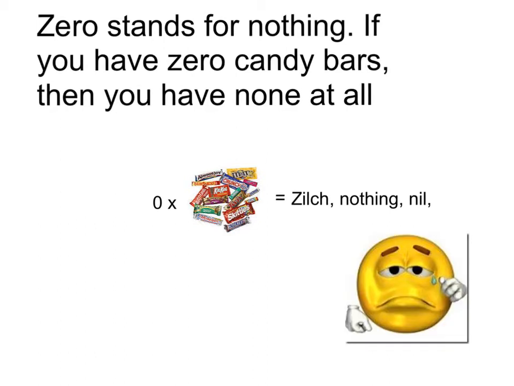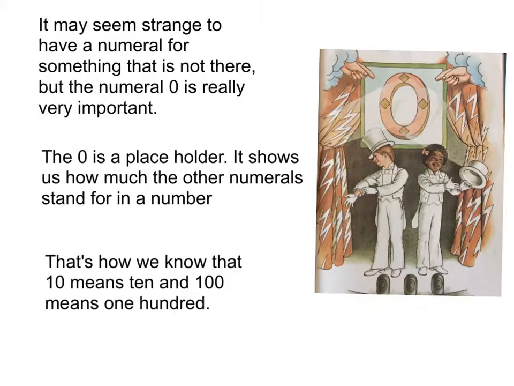Zero stands for nothing. If you have 0 candy bars, then you have nothing at all. It may seem strange to have a numeral for something that is not there, but the numeral 0 is really very important. The 0 is a placeholder. It shows us how much the other numerals stand for in a number. That's how we know that 10 means 10 and 100 means 100.